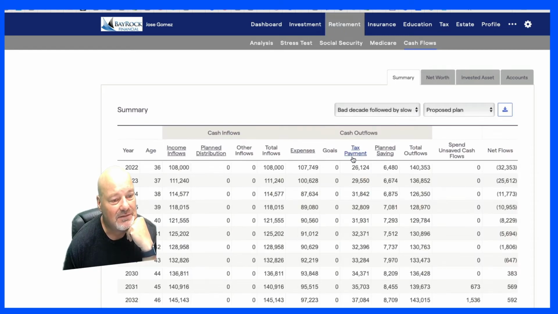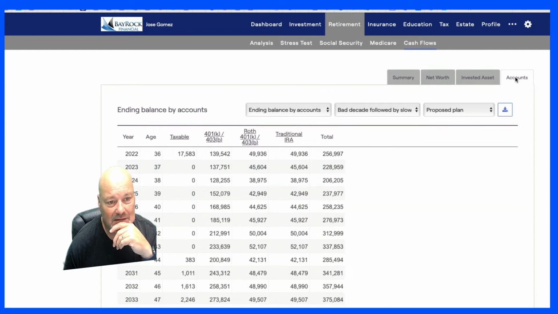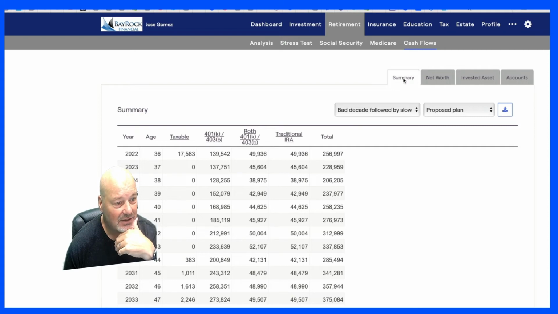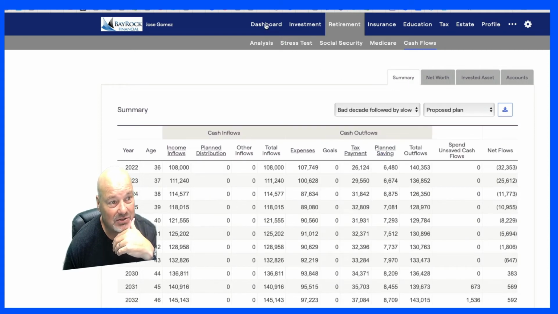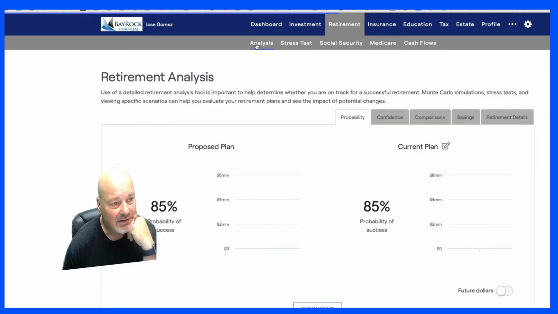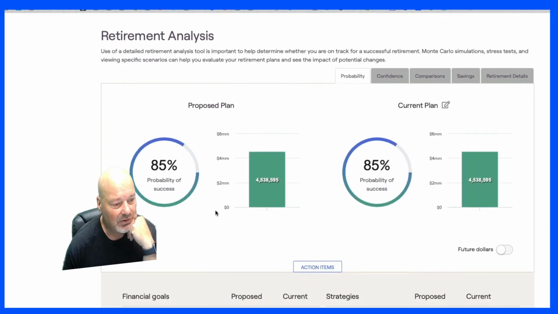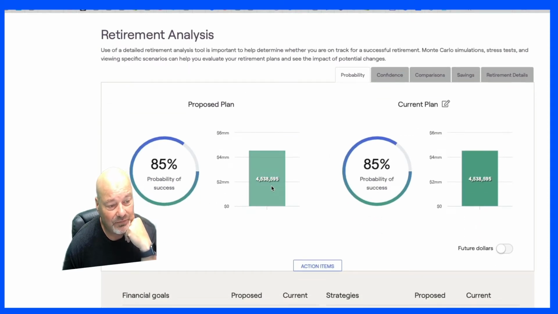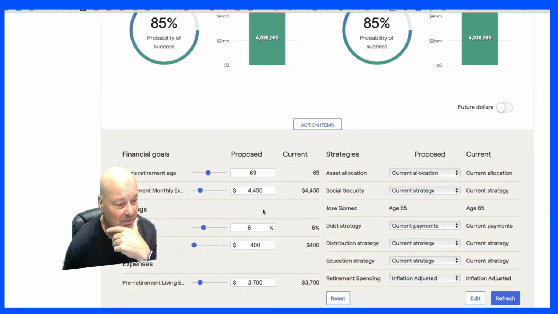I'm just trying to figure out your plan. The way that it is right now looks pretty decent. So I'm just going to say I think whatever your issue was, I think it's kind of solved. I'm not sure if you have a more specific question, let me know. But I think we're good to go. You've got $4.5 million at the end of the plan.